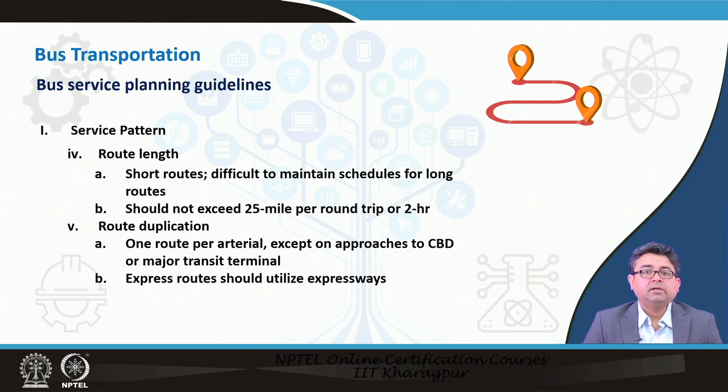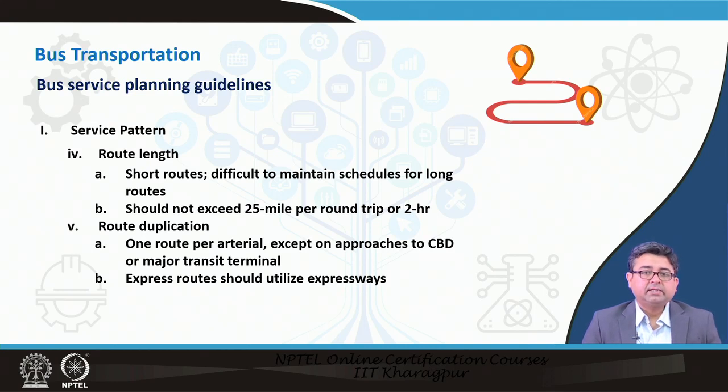Next point to remember in the service pattern is route length. It is usually said that it should not exceed 25 miles per round trip or 2-hour round trip. So, when you are planning for any particular route, it should not be so long that it is greater than a 2-hour round trip, taking into consideration all the speeds and the congestion on the route, because if it becomes too long, it is difficult to maintain the schedule because of the operating conditions.